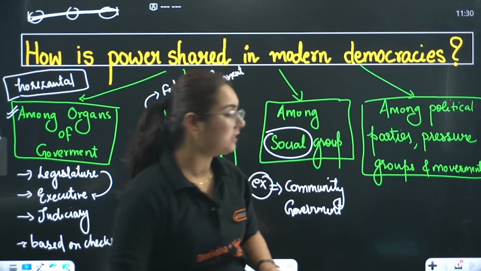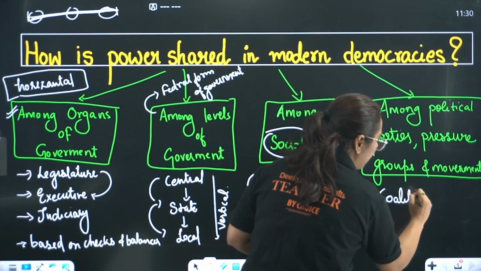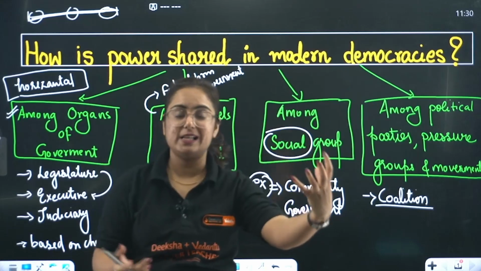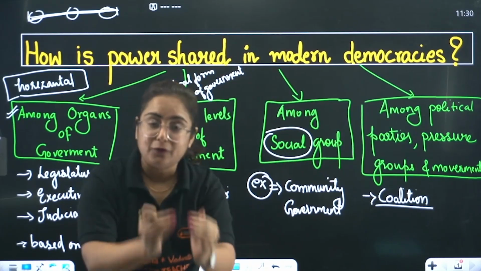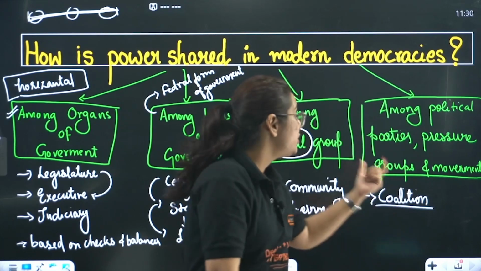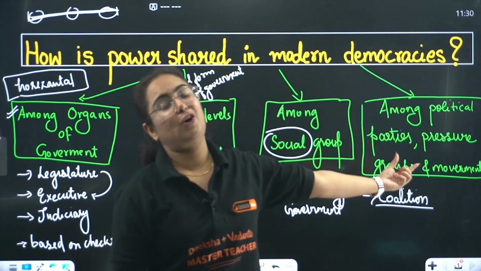What can be done in that time? So my dear students, coalition can be formed in that case. Coalition can be formed when two parties come together to fight the elections and make the government. When two parties are coming together, what is being done? Sharing is being done, and this is the example of power shared among different political parties.